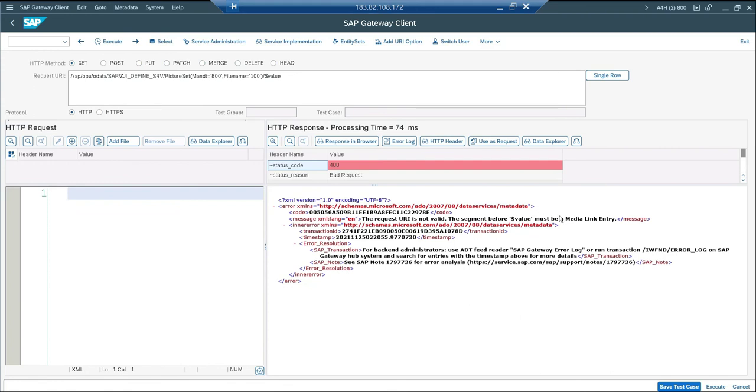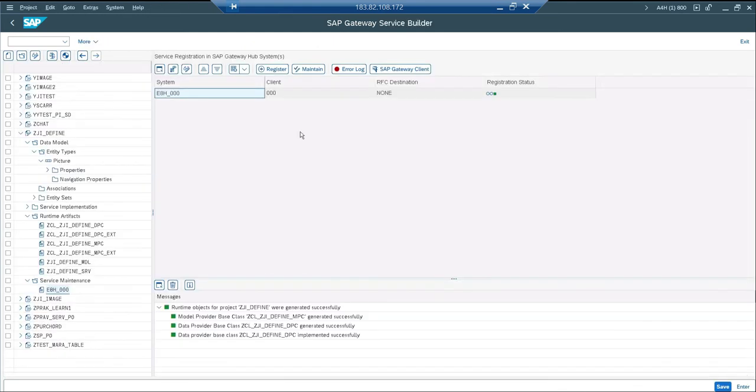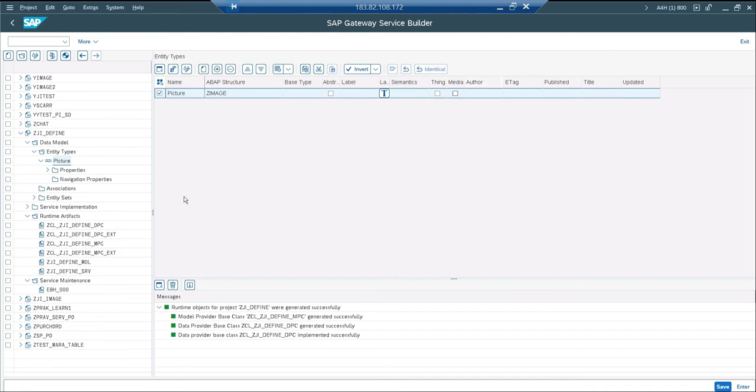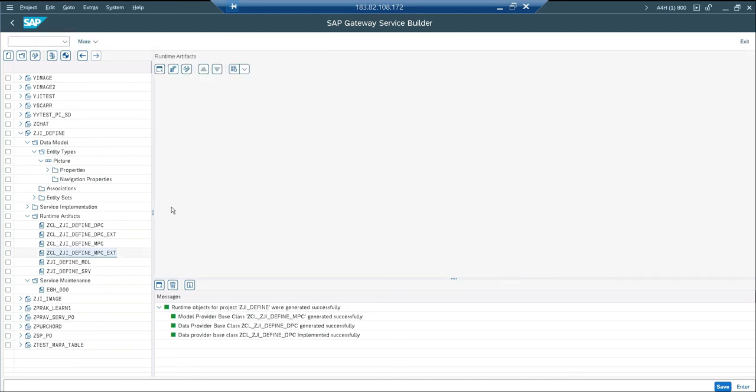It's mentioned very clearly: must be a media link entry. Okay, because I removed it. Let me go, I think I started from there. Now what I'm going to do is not define it in the design. I'm going to do it at the code level. I'm not going to check this. So what I have to do is go to the MPC extension class.